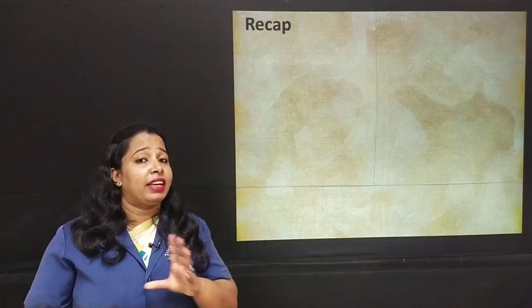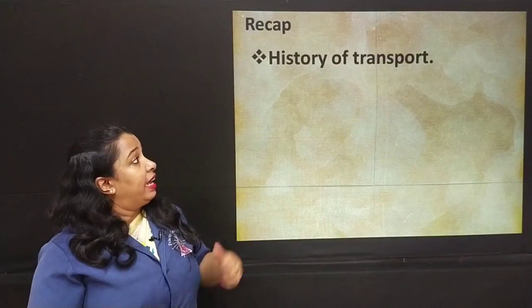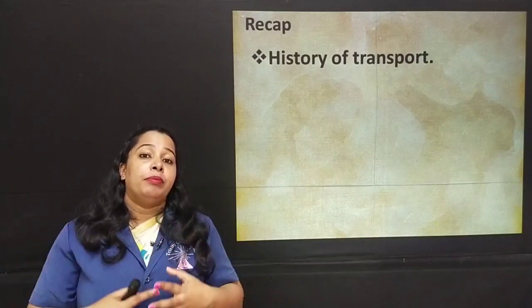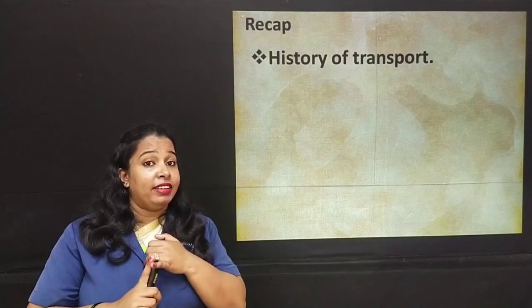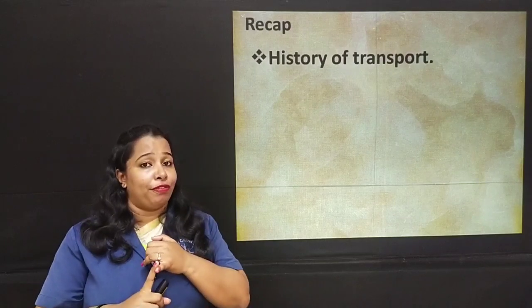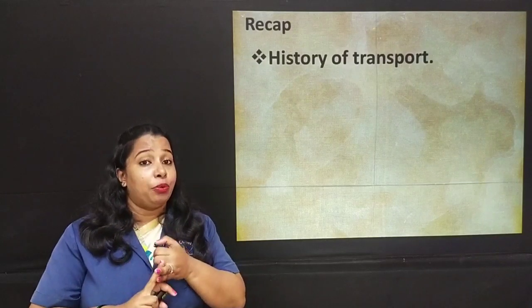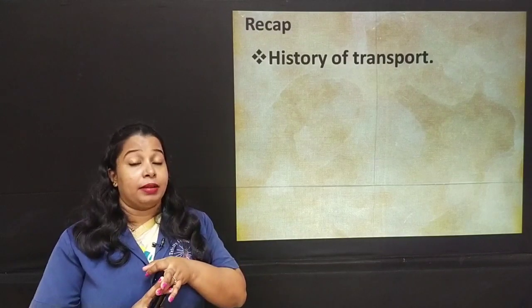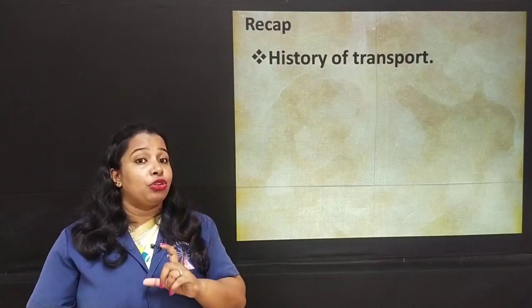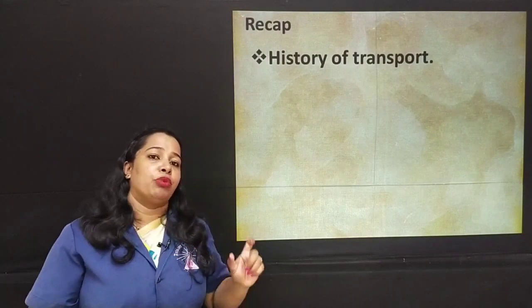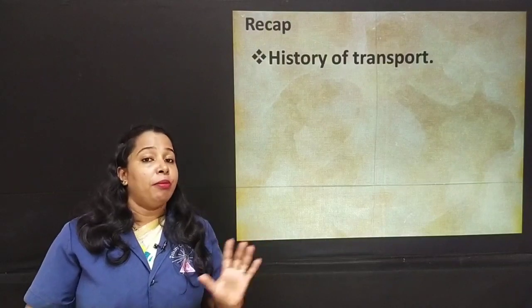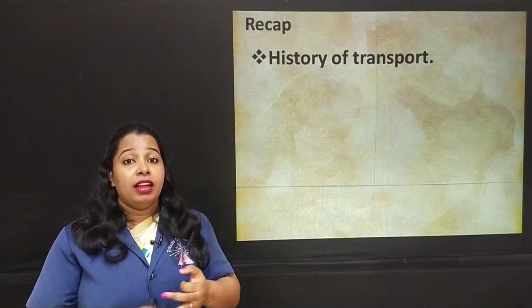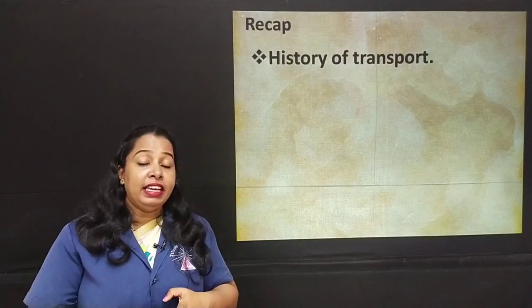So in this class, we learned about the history of transport and the modern day transport. Just let's have a quick recap. History of transport. We know how man invented different means of transport. First, he invented the wheel made out of stone or wooden logs. Then he invented sledges or frames. Then carts. But initially, man used only animals to transport goods and to move from one place to another. So first he had animals, then wheel, then sledges, finally carts.